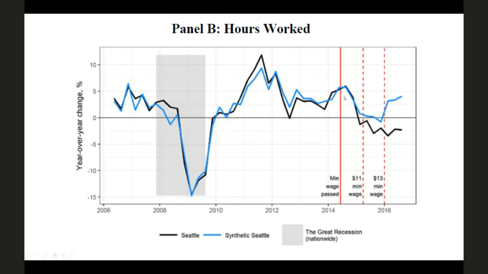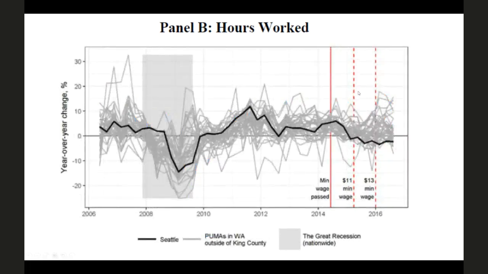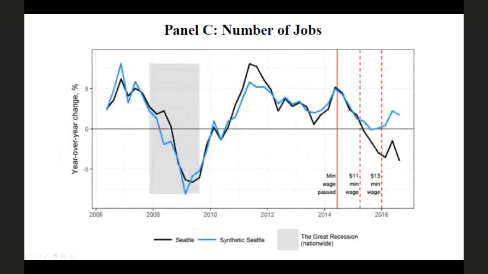to synthetic Seattle. And again, if we compare Seattle to all of these different PUMAs, all of these comparison areas, we're going to see that Seattle is just about in the middle of all of its comparison groups up until those minimum wages go into effect, at which point it has some of the fewest hours worked. Okay, so that was looking at hours worked.